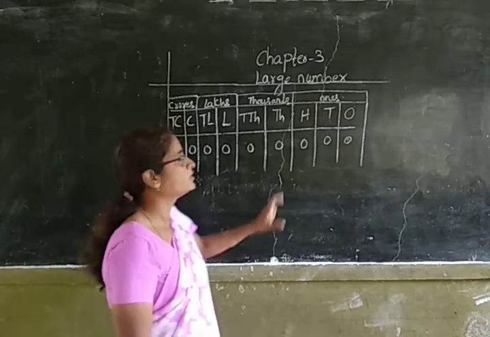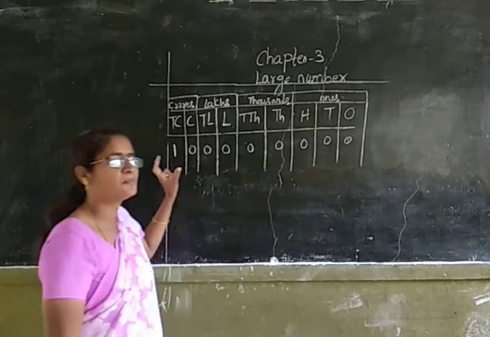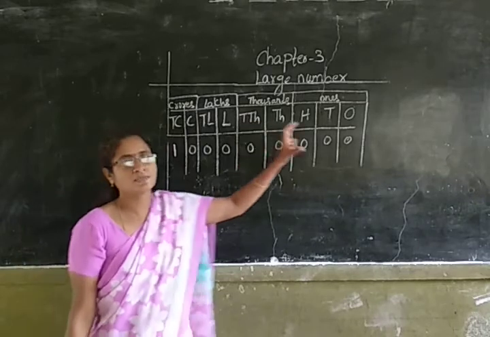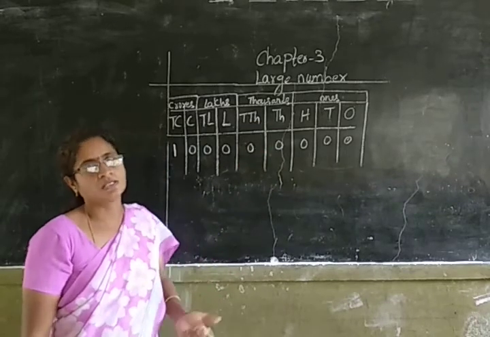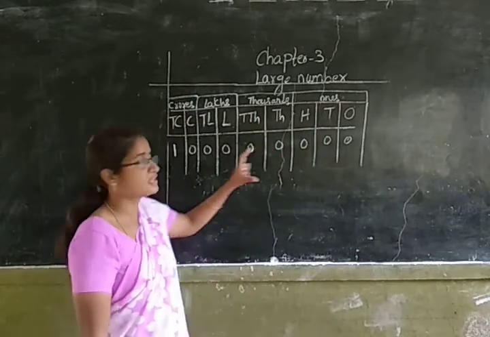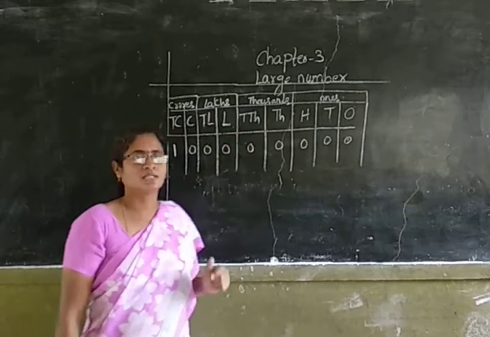Okay children, did you understand? Only in ones period we will be having three places. In the other periods we will be having only two places. Why are we making these periods? These periods will help us to read the number easily.